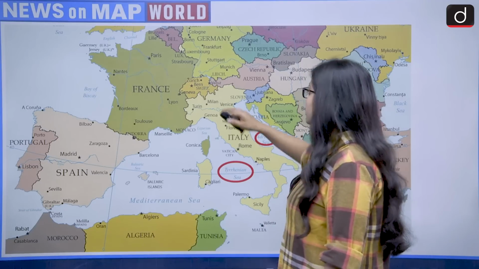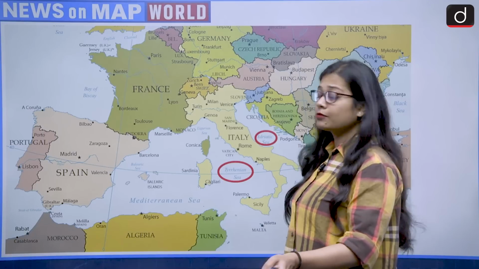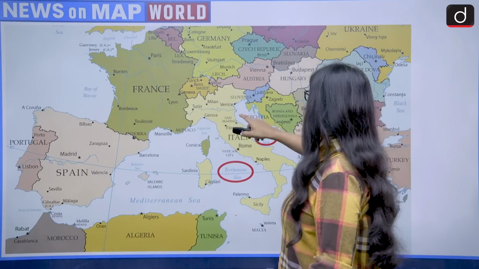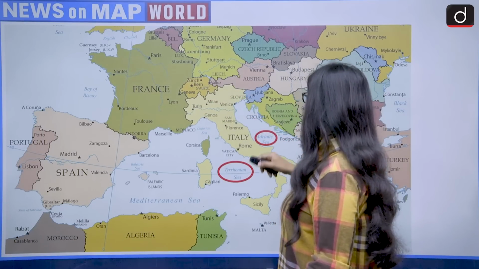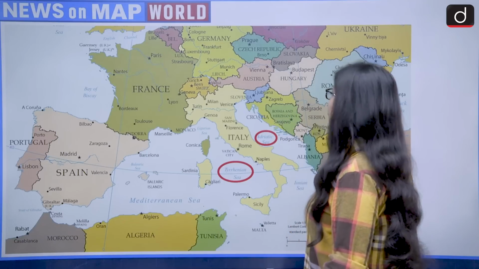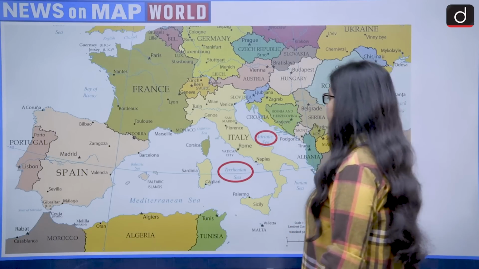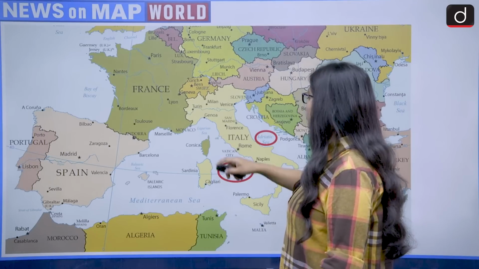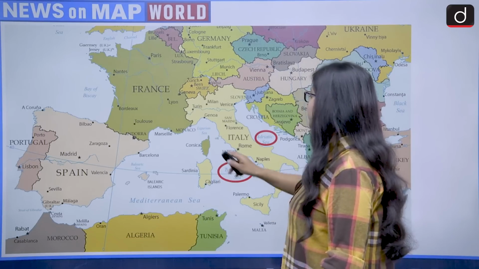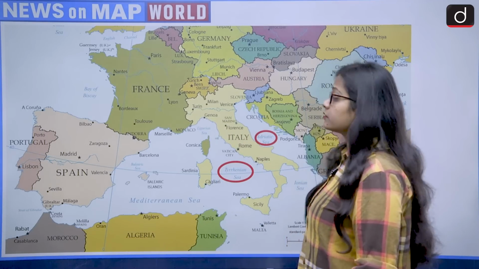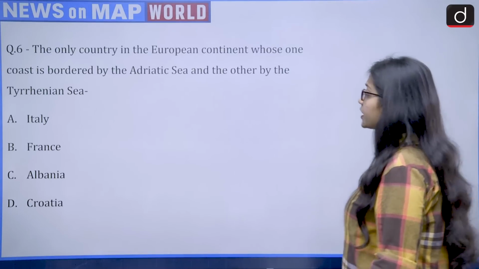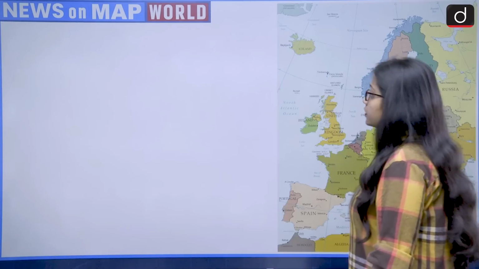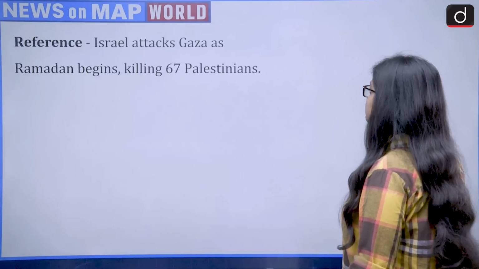And if we will talk about the northern border, then it is sharing its land border with France, Switzerland, Austria, Slovenia. So these are the countries with which it is sharing border. And then there are other islands also, that is Sardinia and Corsica. So Sardinia belongs to Italy and Corsica belongs to France. So the correct answer of this question becomes option A, that is Italy. Now coming to the next question.